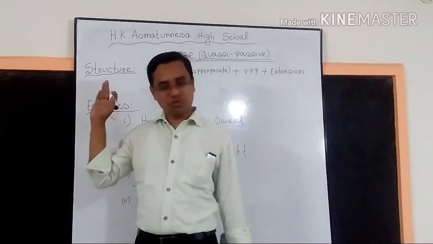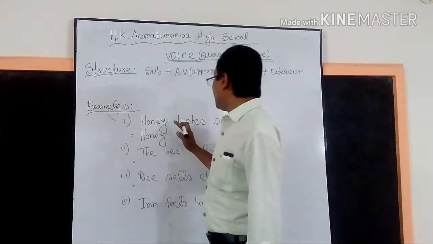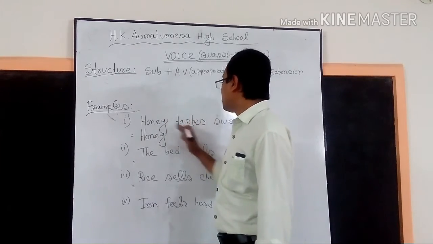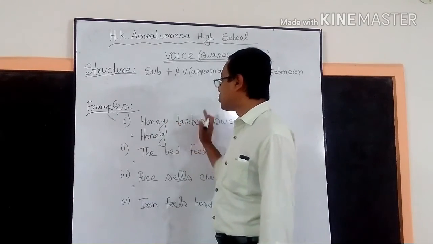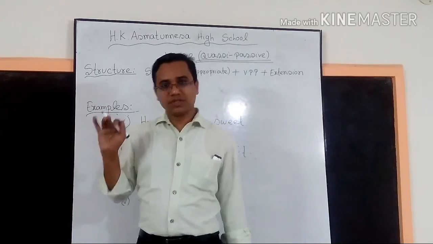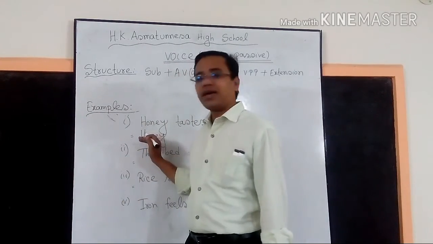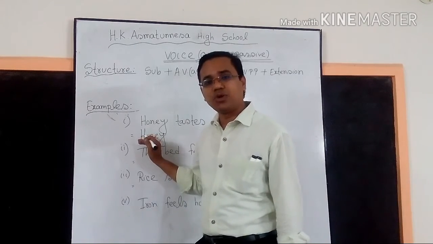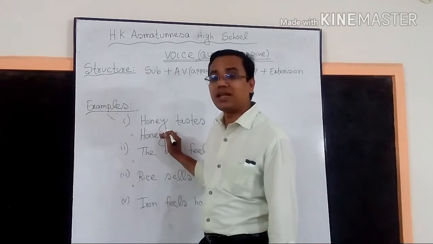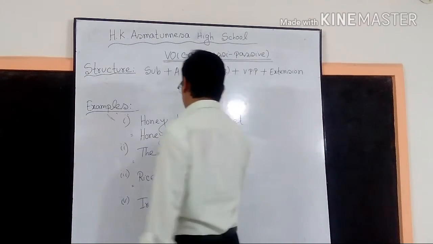I think you all know. Since there is no auxiliary verb and the main verb is in present form, we have to bring am, is, are as the auxiliary verb. Since honey is third person singular, we will bring is as the auxiliary verb of the sentence. So, honey is.